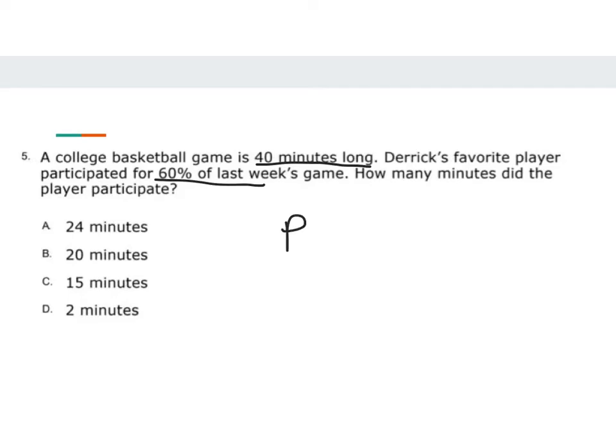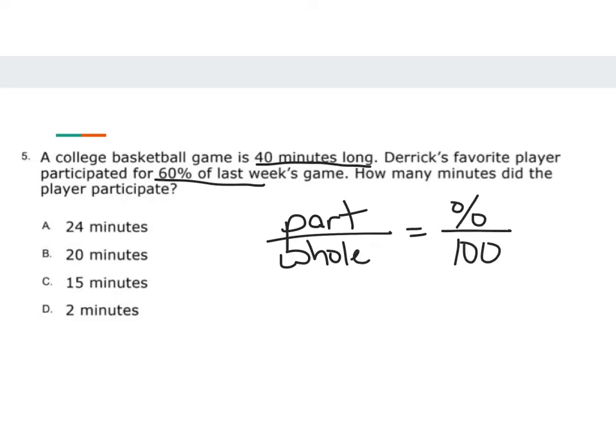So we have the part over the whole number, and that will give you percent over 100. And we're going to use cross products, so that means I have to set it up correctly. In order to do that, we need to determine, is 40 minutes the part or the whole? Since it's saying the game is 40 minutes long, that's telling you it's the whole thing. So that's going to be your whole number. So I'm looking for my part because they give me the 60%, and that goes over 100.